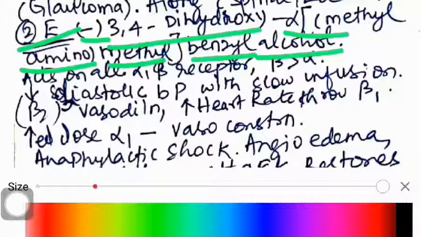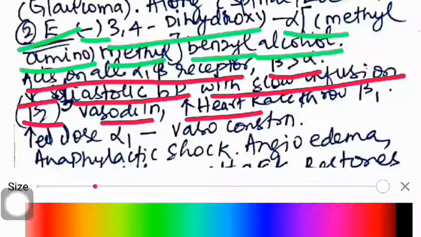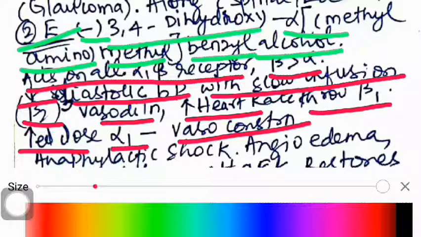So what are the uses? Acts on all alpha beta receptors. Beta activity is more than alpha. It decreases diastolic blood pressure with slow infusion. With the binding on beta 2, it produces vasodilation, increases heart rate through binding with beta 1. Increased dose gives alpha 1 binding and causes vasoconstriction.